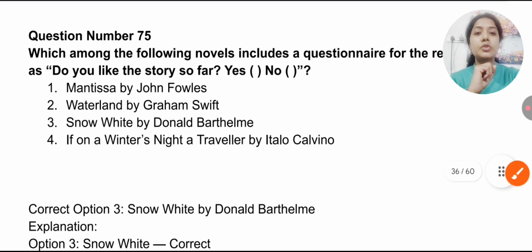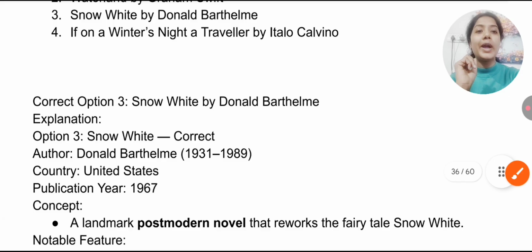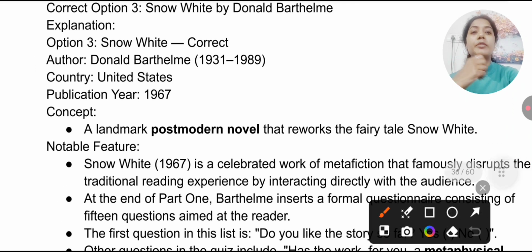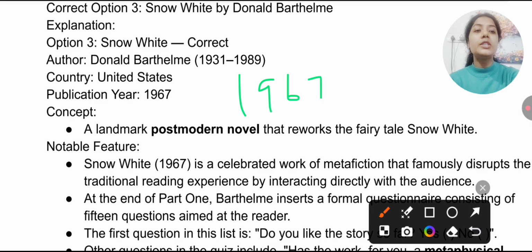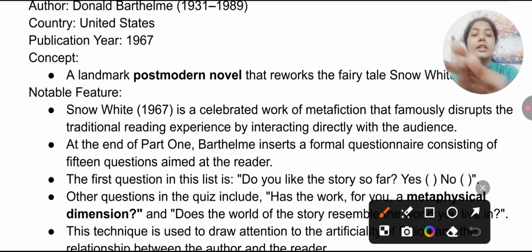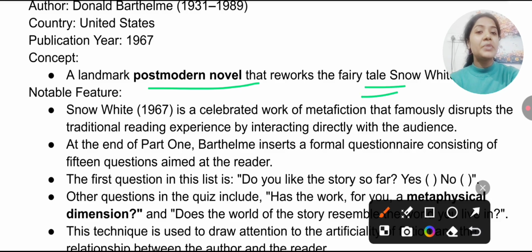The correct answer of this question is option 3, Snow White by Donald Barthelme. The publication year of Snow White is 1967. Why is there a questionnaire? This landmark postmodern novel revokes the fairy tale Snow White. You must remember Snow White, 1967, is a celebrated work of metafiction that famously disrupts the traditional reading experience by interacting directly with the audience.